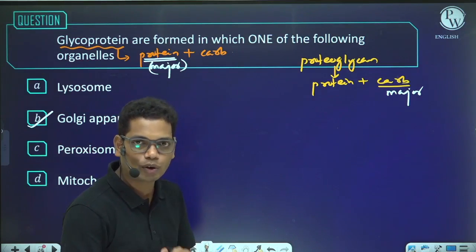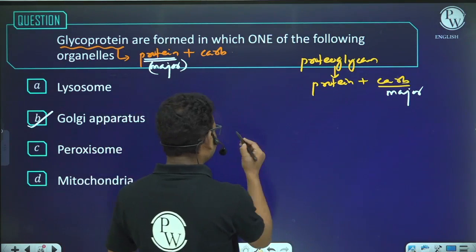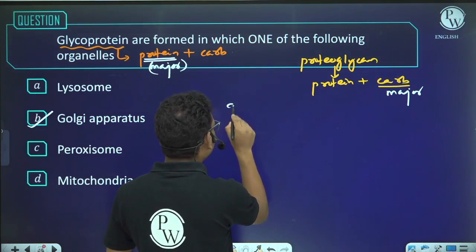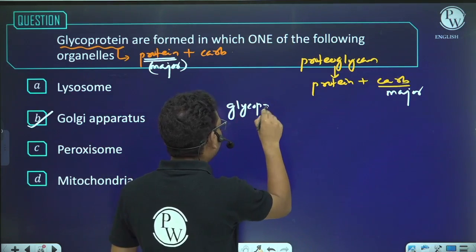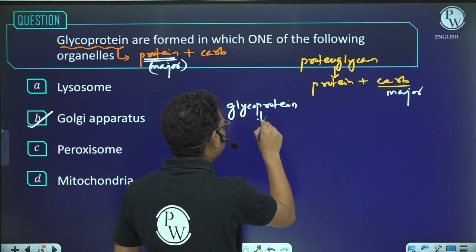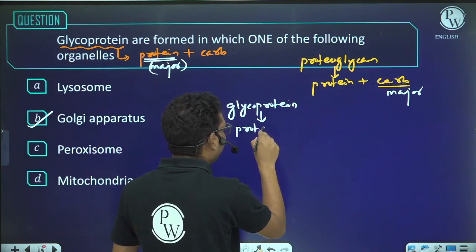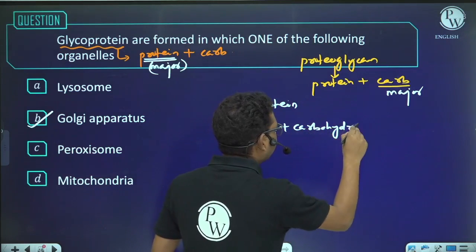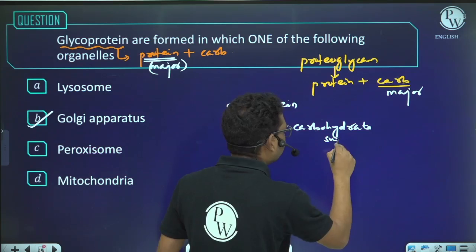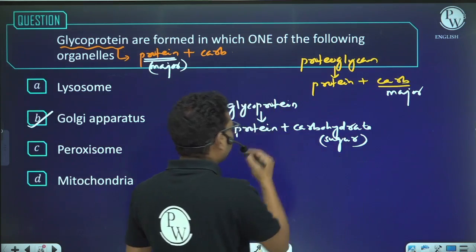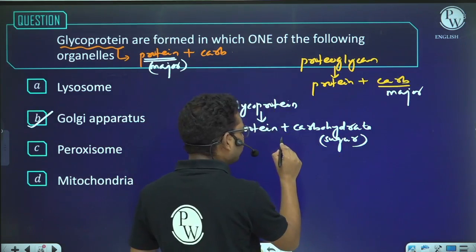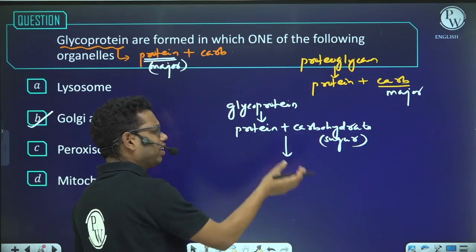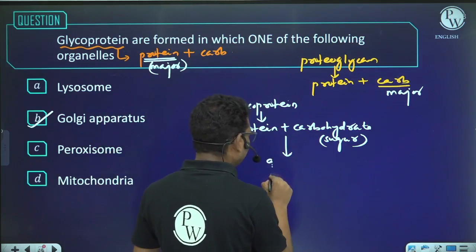So we have glycoproteins, and these glycoproteins are formed due to the addition of carbohydrates, or sugars, to the proteins, and the process by which the sugars get added to the proteins is known as glycosylation.